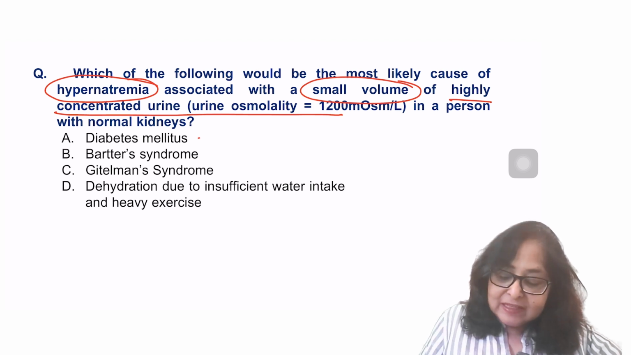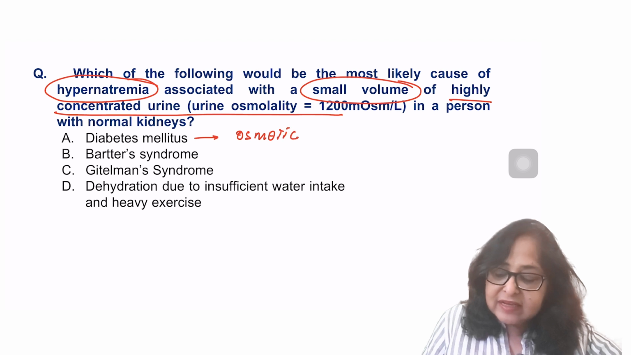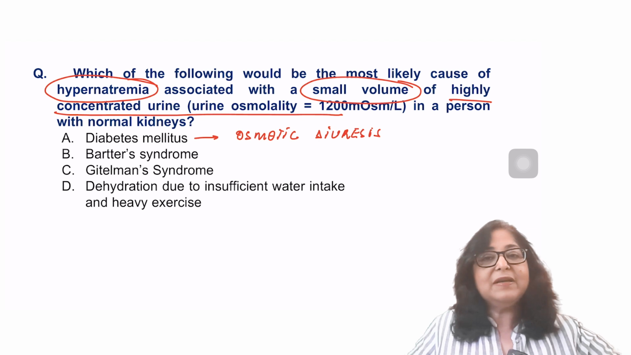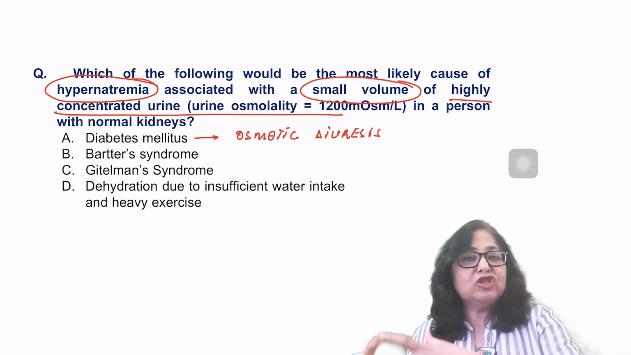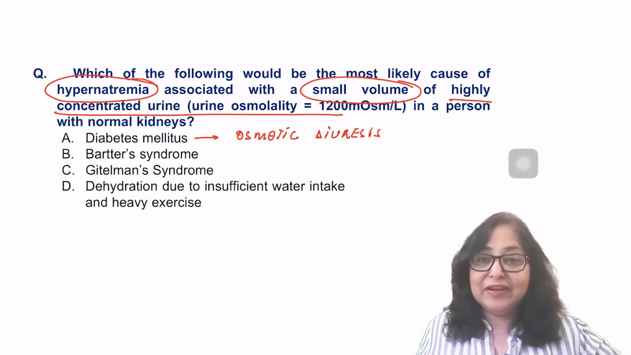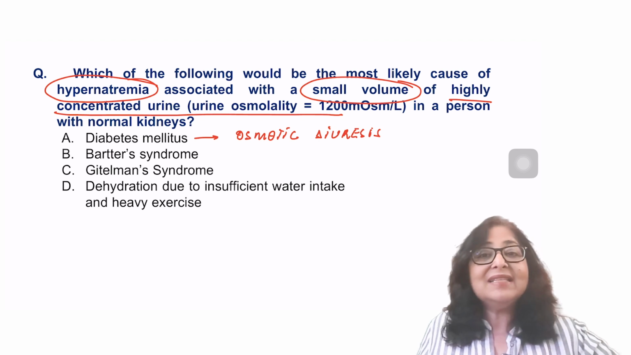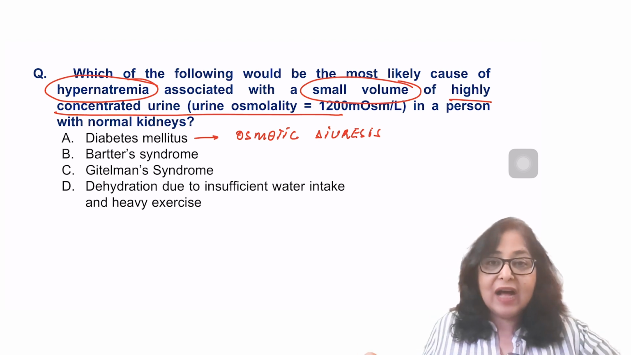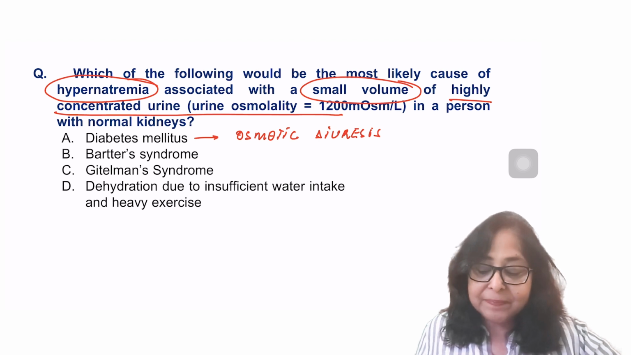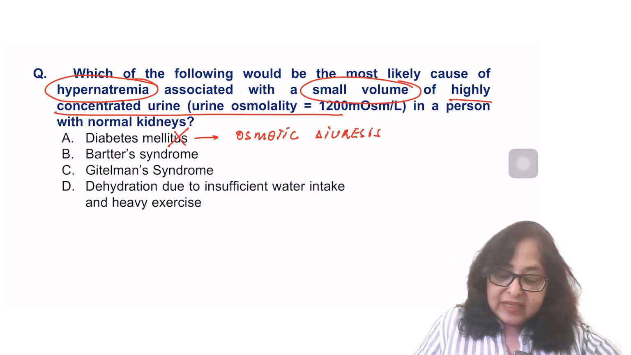Now, in diabetes mellitus, I expect an osmotic diuresis. There is a polyuria. Why an osmotic diuresis? Because there is loss of glucose, sodium, potassium in urine, and urine output increases. But here the question says small volume of a highly concentrated urine. So this is not the answer.